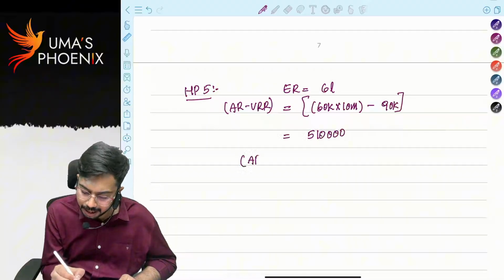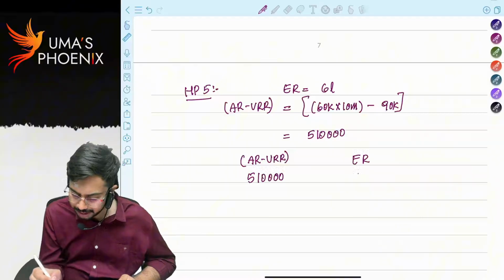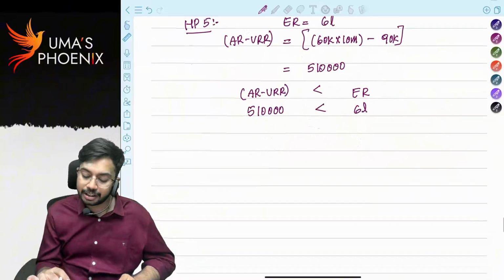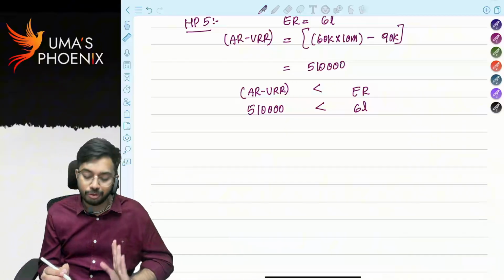So let us compare actual rent minus unrealized rent with expected rent. 5 lakh 10,000 against 6 lakhs. Obviously 5 lakh 10,000 is less than 6 lakhs. Actual rent minus unrealized rent is less than expected rent. We have to do the vacancy test.